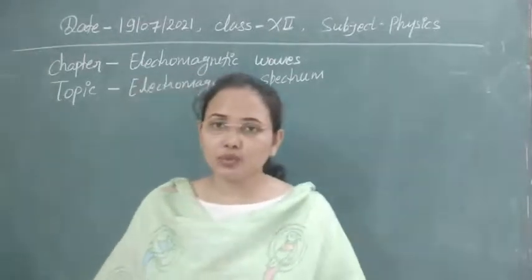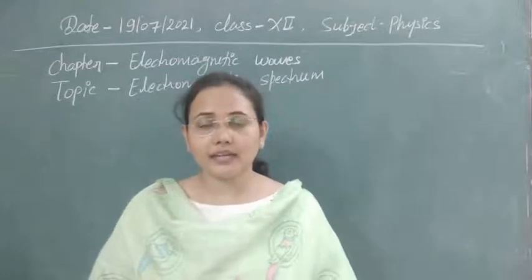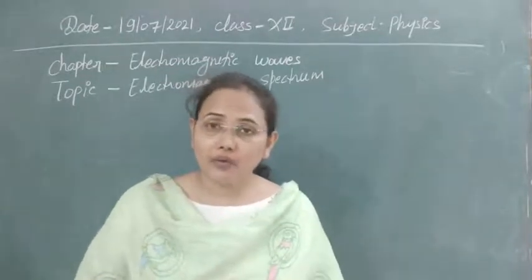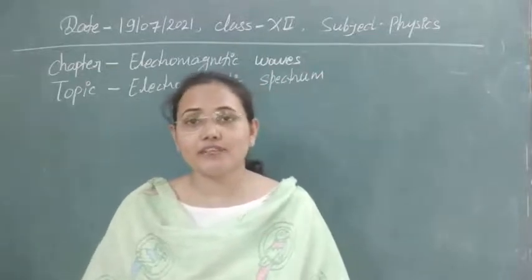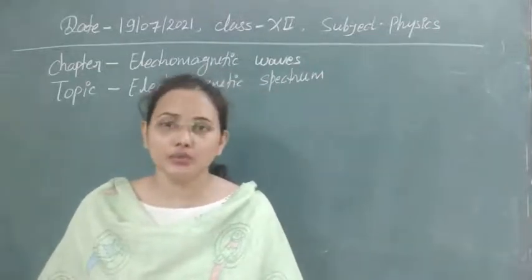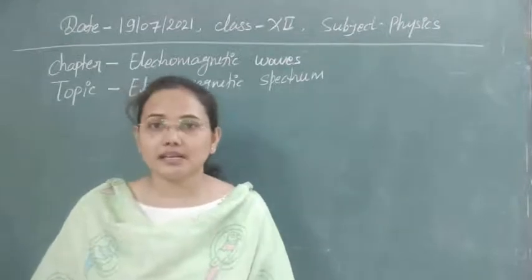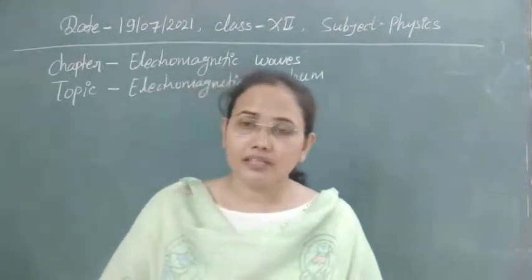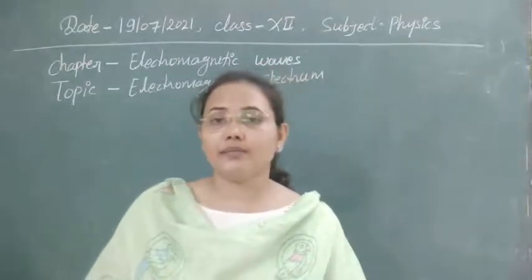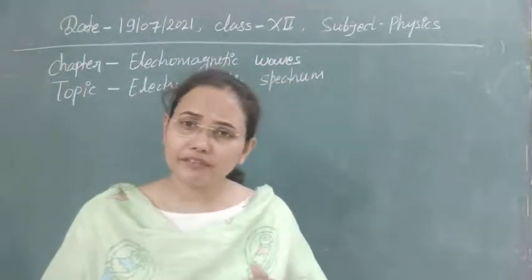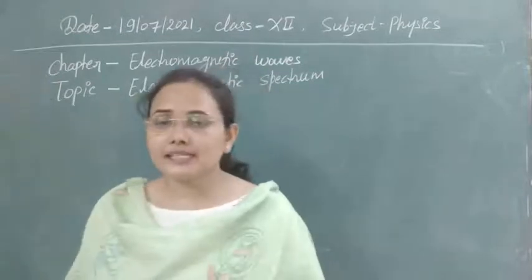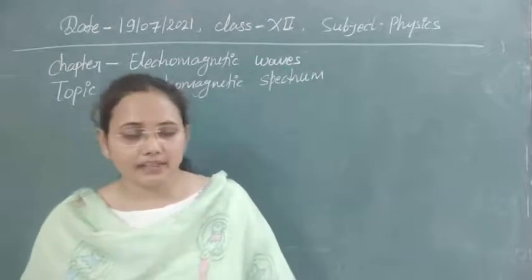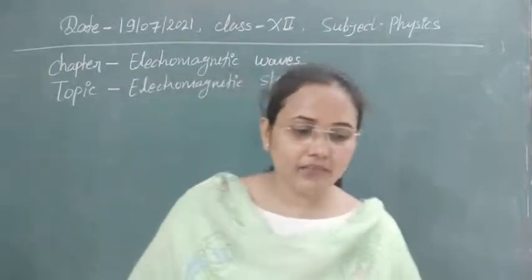I think these 2 waves are clear: you already know the nature of the waves, how we can produce them, what their frequency and wavelength are, and where we use them in our daily life. Next, after the discussion on microwaves, if we go in increasing order of frequency, then obviously it will be the decreasing order of wavelength. So the third wave we have is the infrared wave.